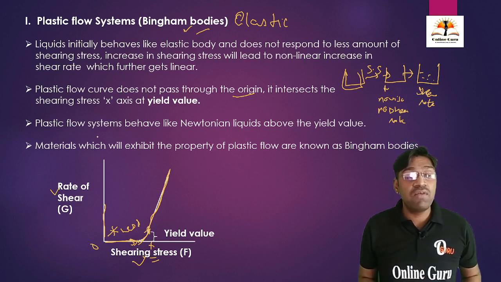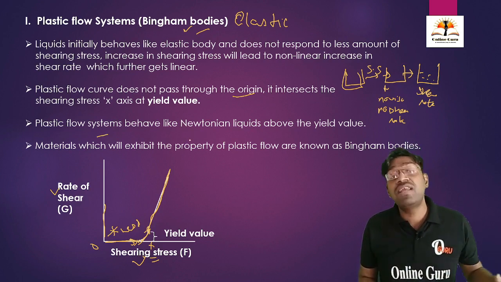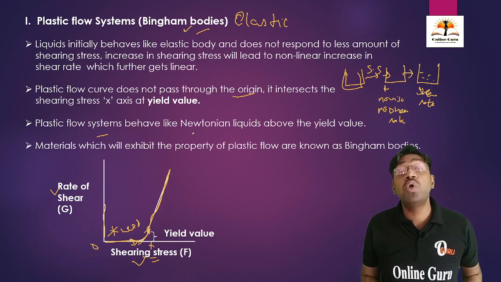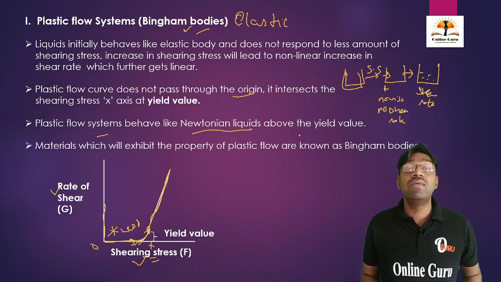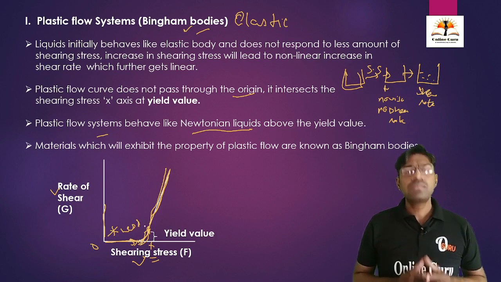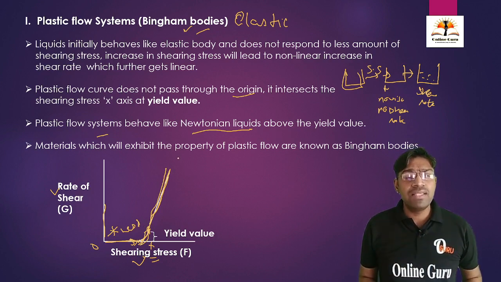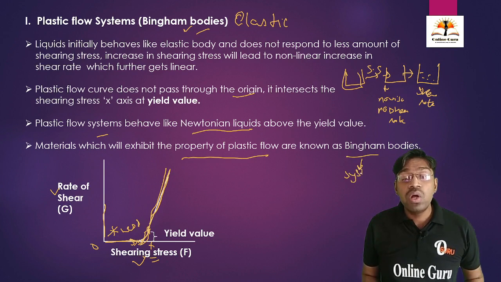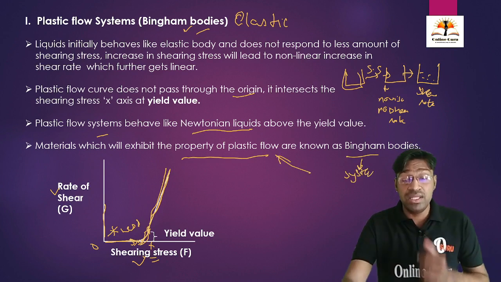In this plastic flow system, initially it behaves like an elastic body. Then after some time it shows the properties of Newtonian liquids, above the yield value. See here, the rate of shear is directly proportional to the shearing stress above the yield value. This is the yield value. The materials which exhibit the property of the plastic flow system are called Bingham bodies. These systems show the property of plastic flow, hence they are called Bingham bodies.